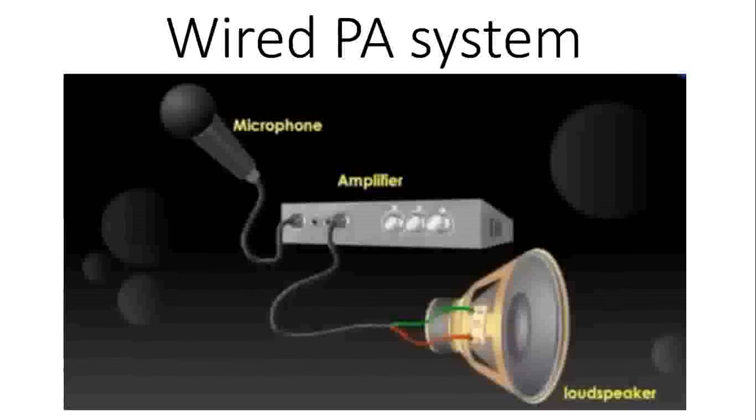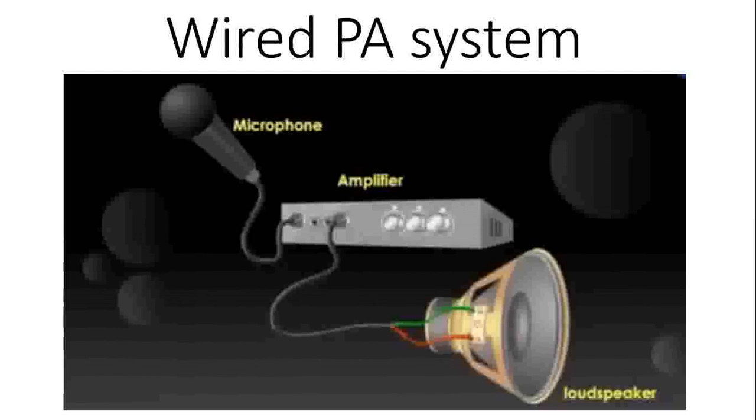For example, the figure indicates three different components: a microphone, an amplifier, and a loudspeaker. The microphone is the transducer which is used to convert sound energy into equivalent electrical energy, or an electrical signal. That electrical signal is given to the amplifier, which amplifies it, and the amplified signal is given to the loudspeaker to convert the electrical signal back into sound. So these are the basic components used in a wired public address system.